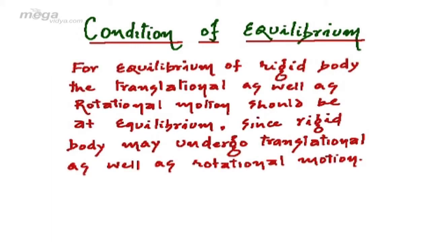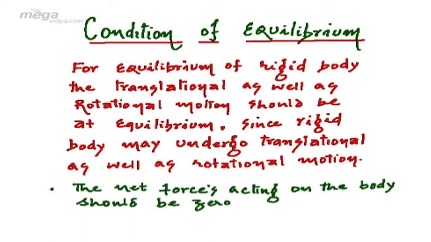As we can see, a rigid body may undergo translational as well as rotational motion. Thus, for the equilibrium of a rigid body, the translational as well as rotational motion should be at equilibrium. The basic condition for equilibrium is summarized. Firstly, the translational part.